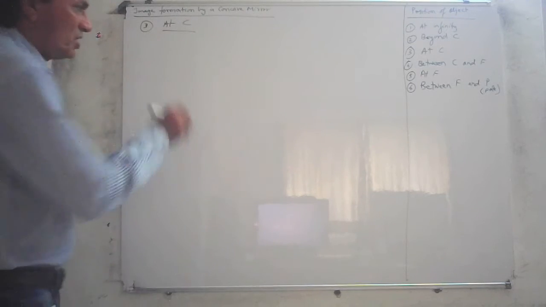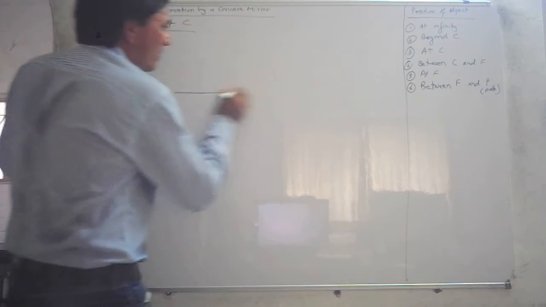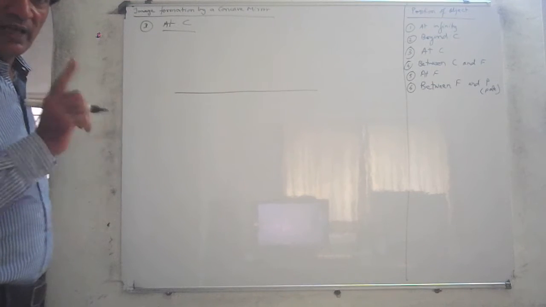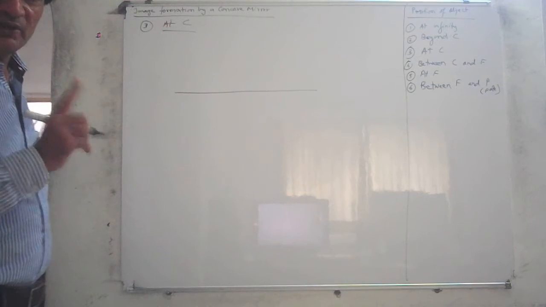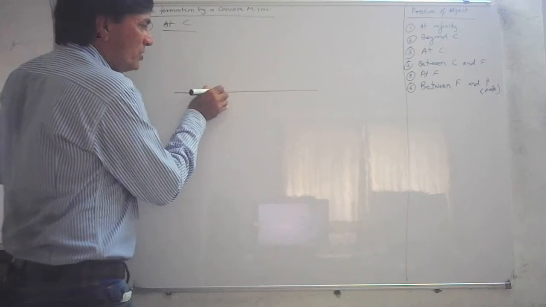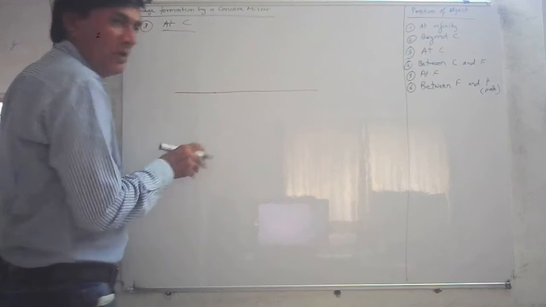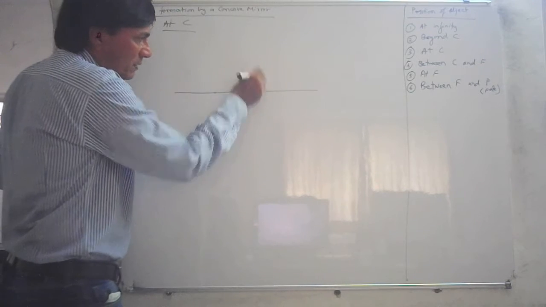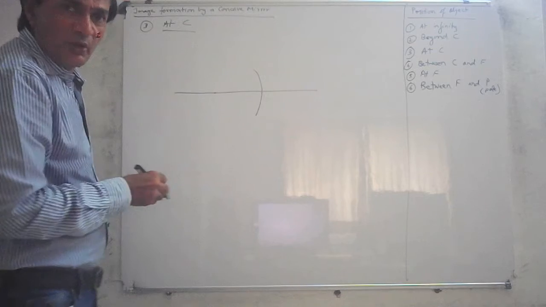So let's discuss this. Once again, draw the principal axis, a straight line using a scale and a pencil. Always use a pencil only, don't use a pen. Now, mark your point C. Put the compass point here and draw an arc this way. This is your mirror.